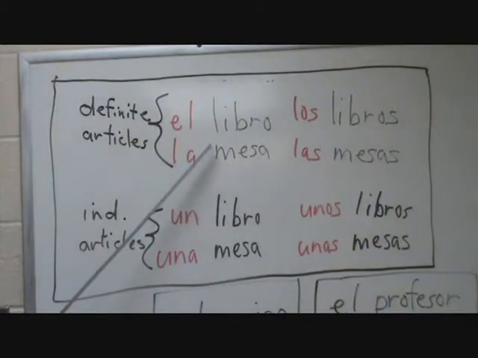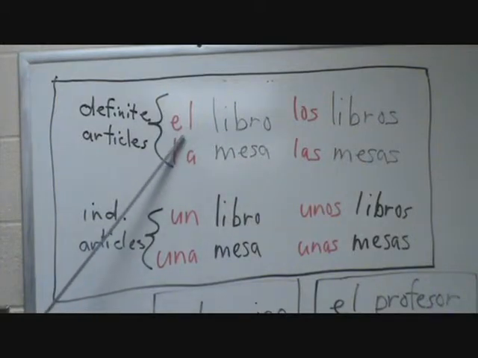Now, to help figure out, if you don't know already, what the gender of a noun is, you can look at the articles. We have two sets of articles here. We have definite articles. Those are the word for the. And we have indefinite articles, and those mean a or some. So when I say the book, I have to have a masculine article that means the. That's what el is. It means the, but it's masculine. It's also singular. It's just one book.